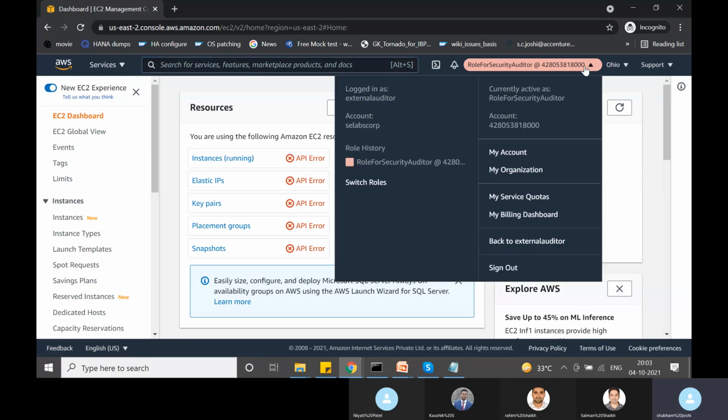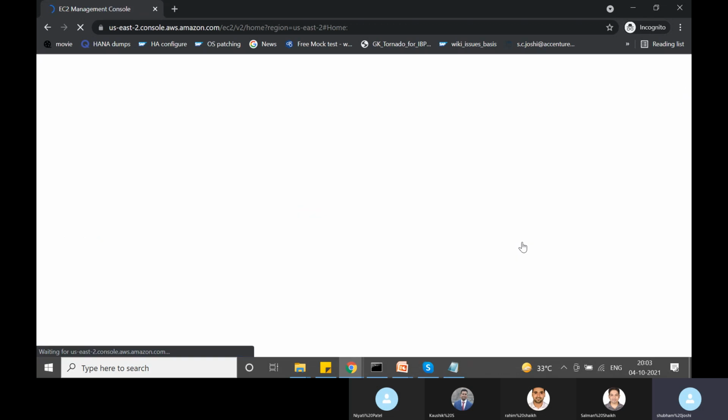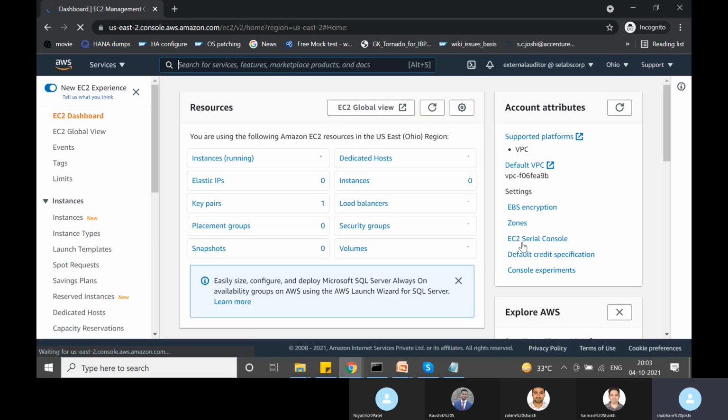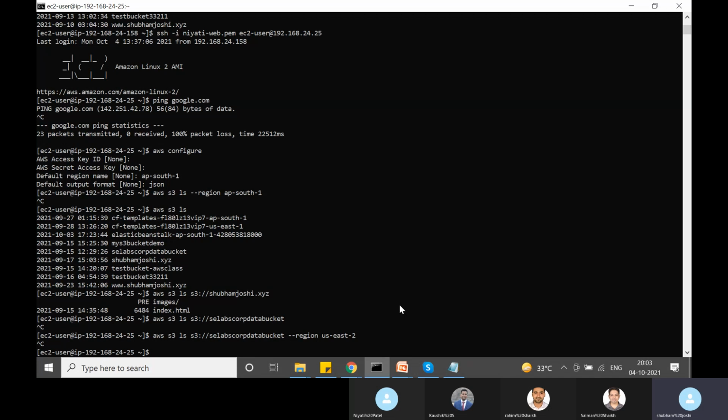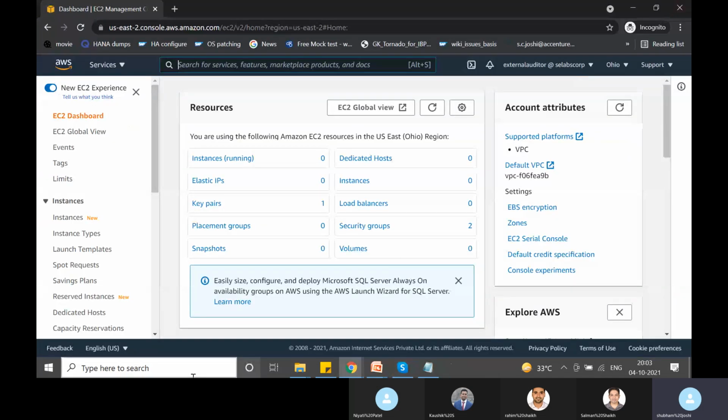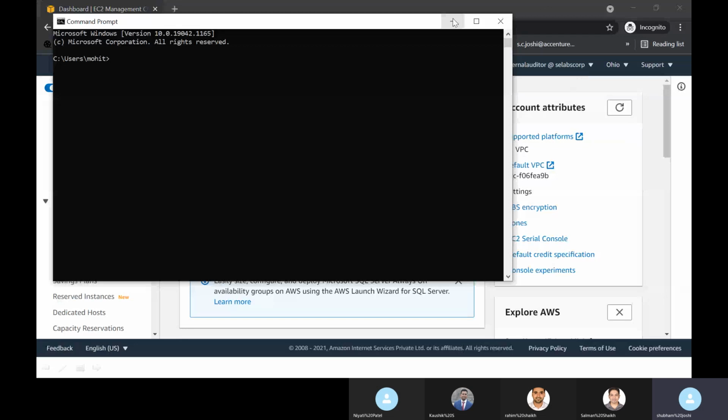So now once his auditing is done, he can go back to his own account. So we can say back to external auditor, and then he'll be back to his own account. Okay. So this switch role behind the scenes is making this STS assume role API call. And in response to this STS assume role API call, STS would have responded with a set of temporary credentials, and using these temporary credentials, he is accessing S3 and CloudTrail. Okay. So let me show you at CLI level, then you can see those temporary credentials also.